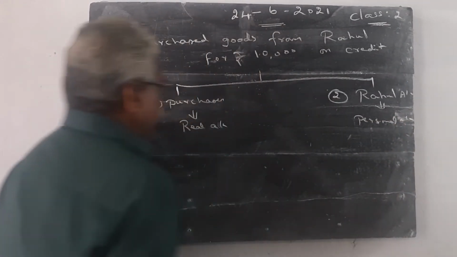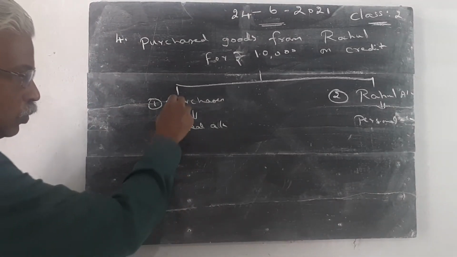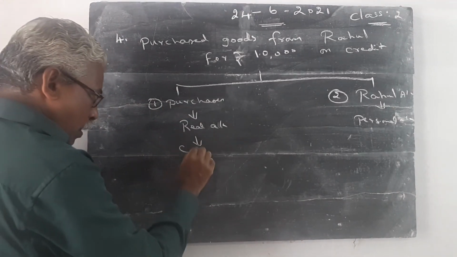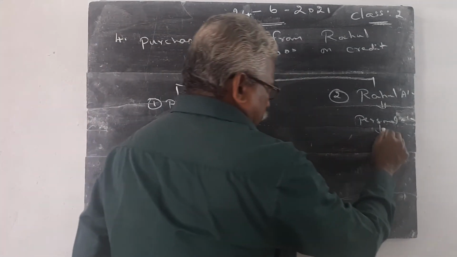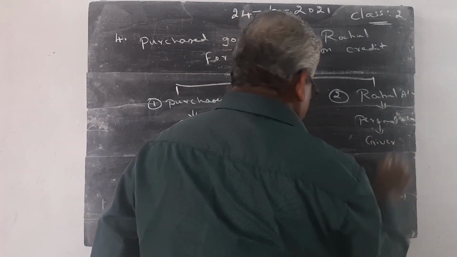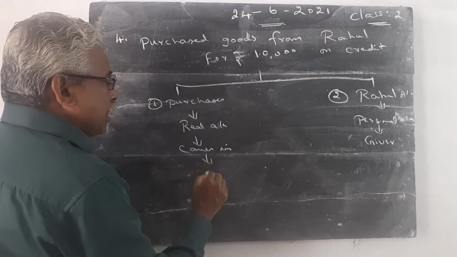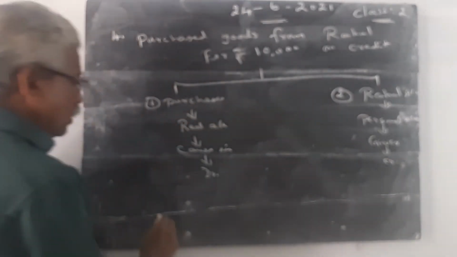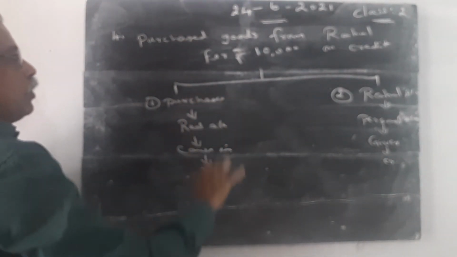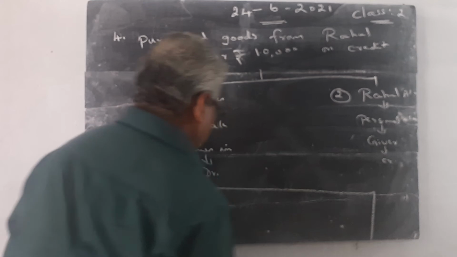Then we apply the rule. When we purchase, the goods come in. Rahul is the giver of the goods. So debit what comes in, credit the giver. This is the procedure for doing the problem. Then we write the journal entry.